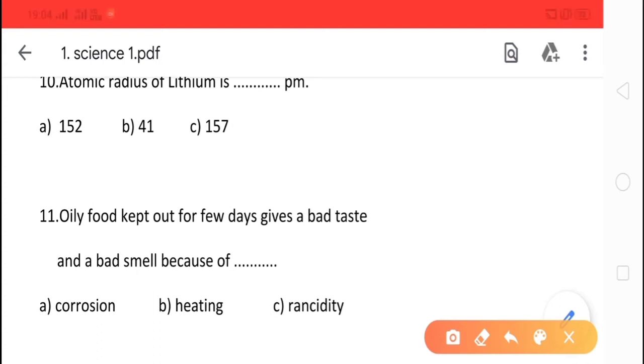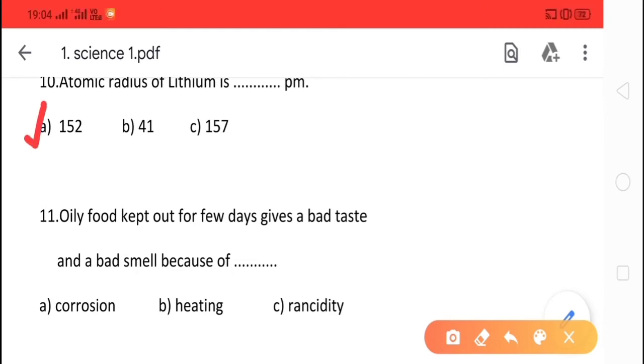Next question is, atomic radius of lithium is dash pm. Options are option A, 152, option B, 41, or option C, 157. And the correct option is option A, 152.